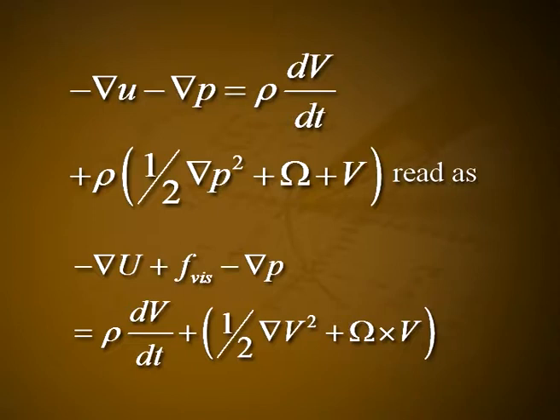Although the approximation of considering the fluid as incompressible is often quite good, internal friction or viscosity is significant.